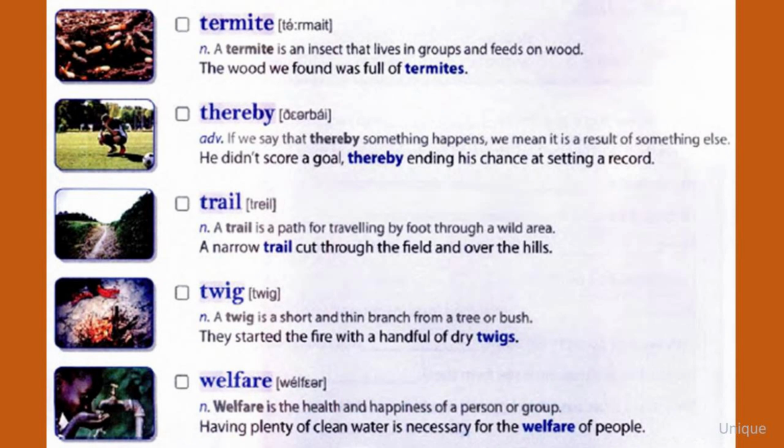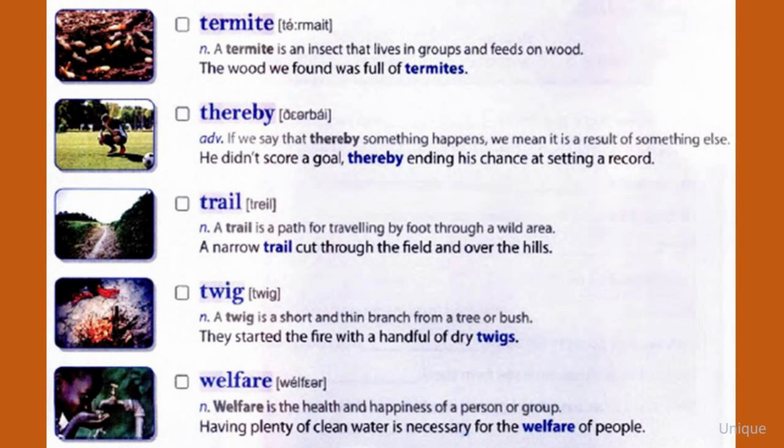Thereby. If we say that thereby something happens, we mean it is a result of something else. He didn't score a goal, thereby ending his chance at setting a record. Trail. A trail is a path for traveling by foot through a wild area. A narrow trail cut through the field and over the hills.